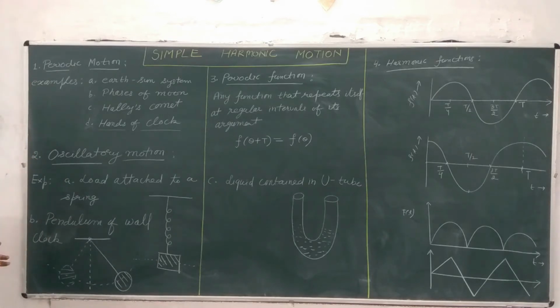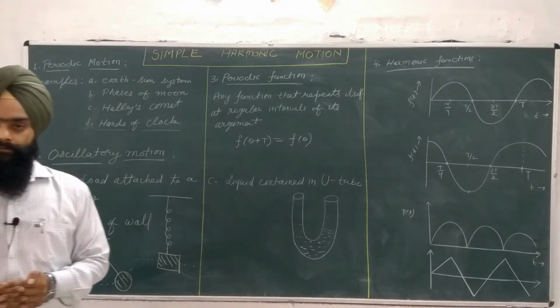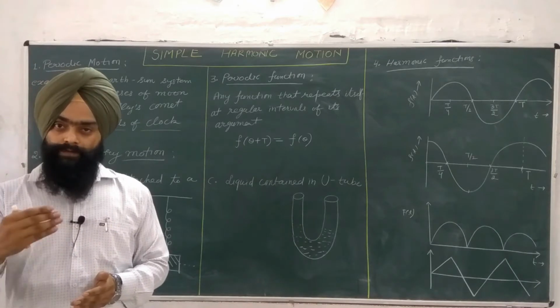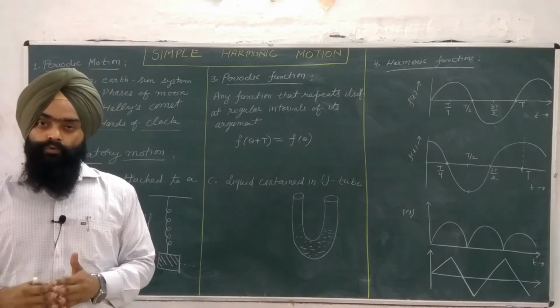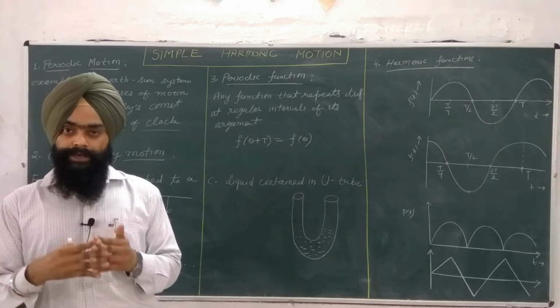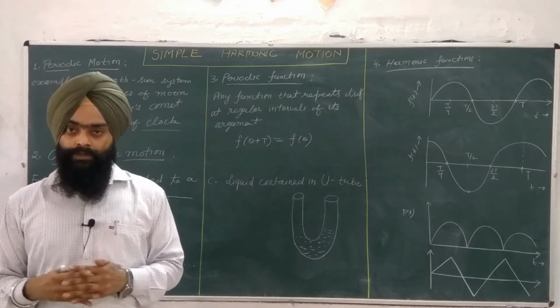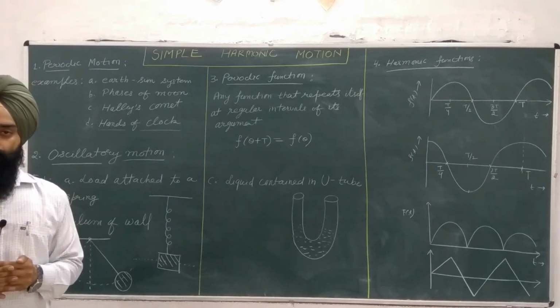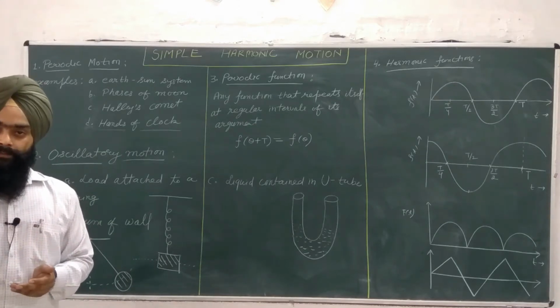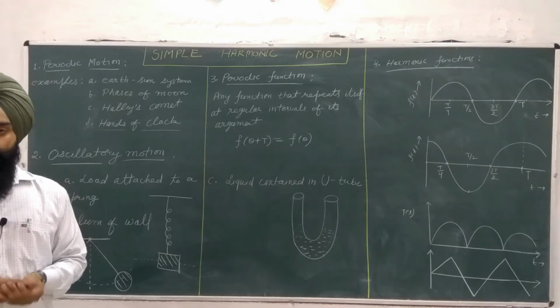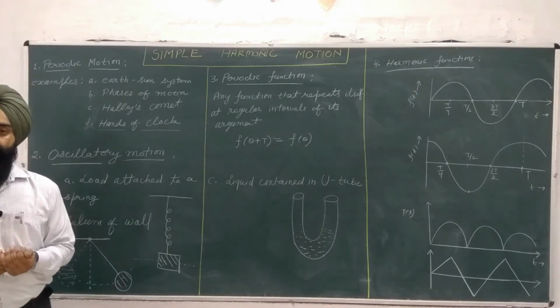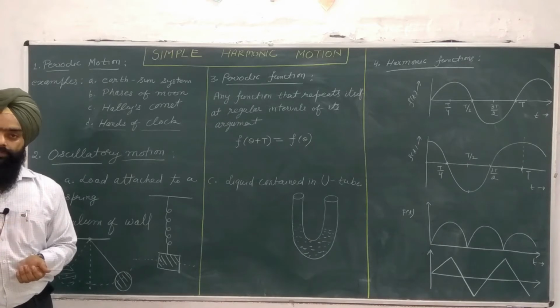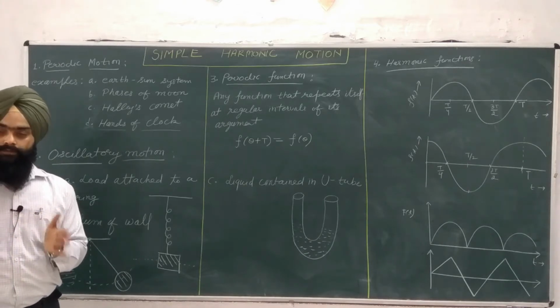Now let us switch to the next term, called oscillatory motion. Oscillatory motion is defined as the motion which repeats after a regular interval of time but moves or oscillates around a mean position. So this is the difference between oscillatory and periodic motion. Oscillatory motion also repeats itself after a regular interval of time, but it repeats its motion around a mean position within bounded, fixed walls.